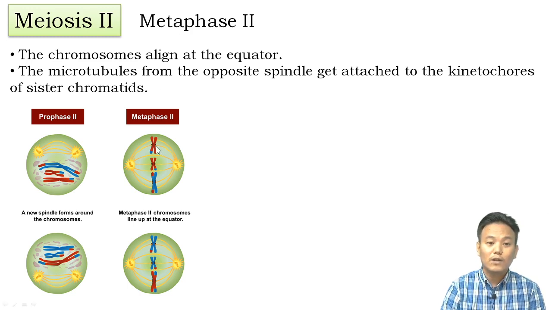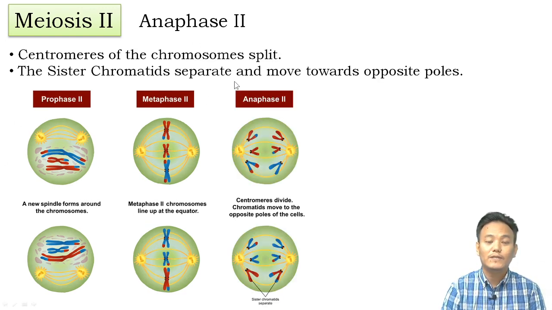In metaphase 2, the microtubules of the opposite spindles get attached to the kinetochores of the sister chromatids. So next is metaphase 2, after that anaphase 2.